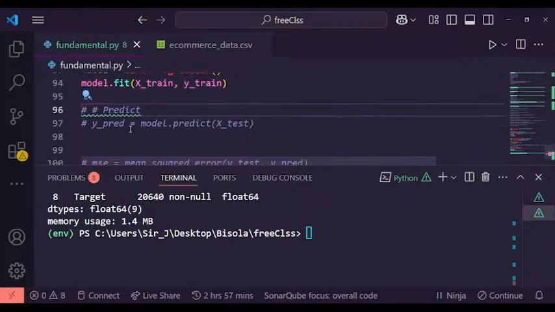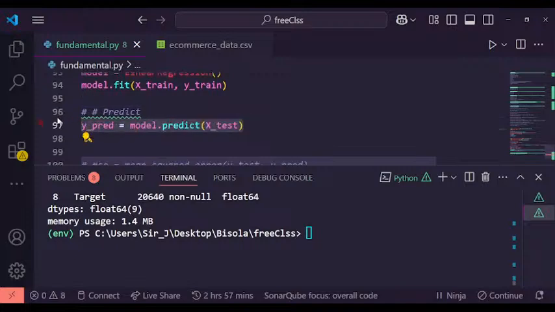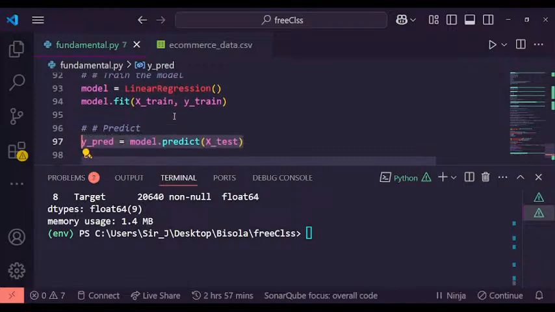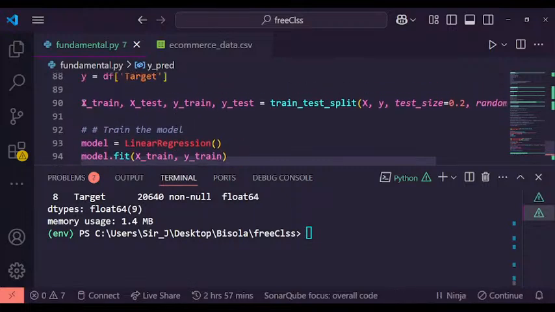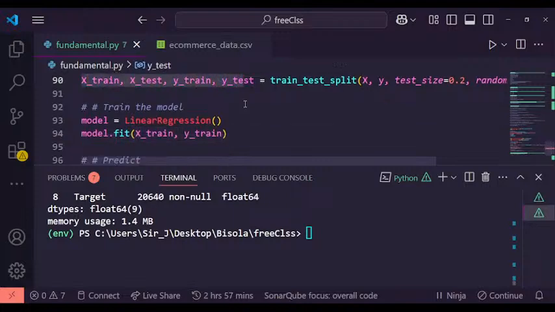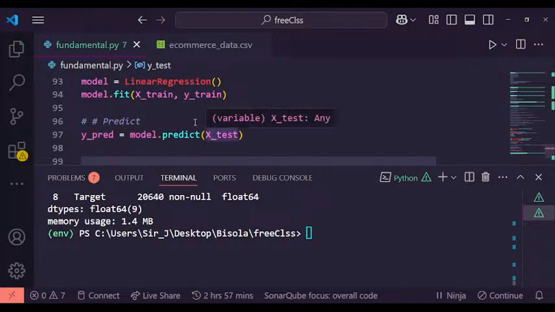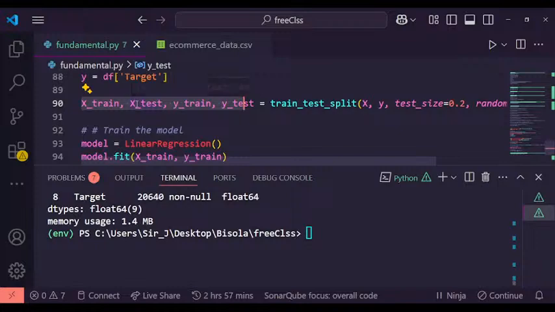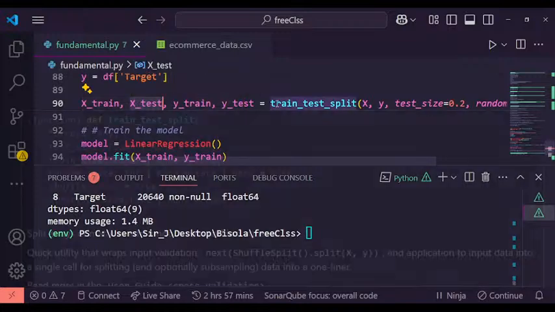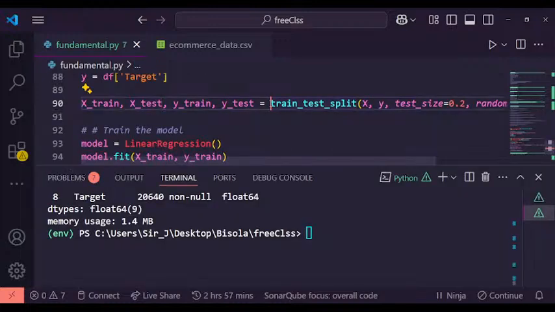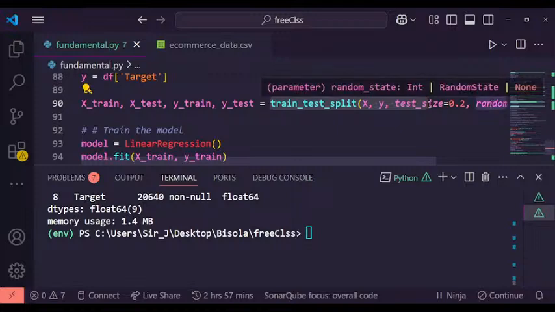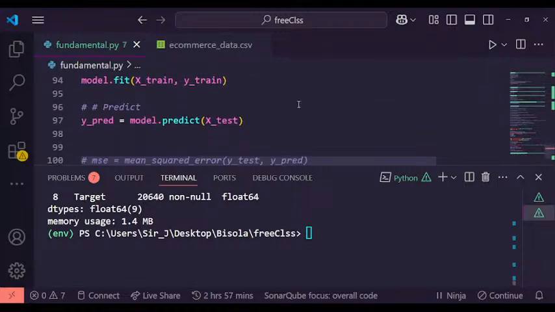Then we need to predict. For us to predict, we will need to assign the y here. Remember that all the data we are working on now is from the variables that we assigned here. So here we have the x_test that is from here. I told you that these are four variables taking values from this train_test_split, where we specify the number we are getting and then the size. And so this is where we are making a prediction.